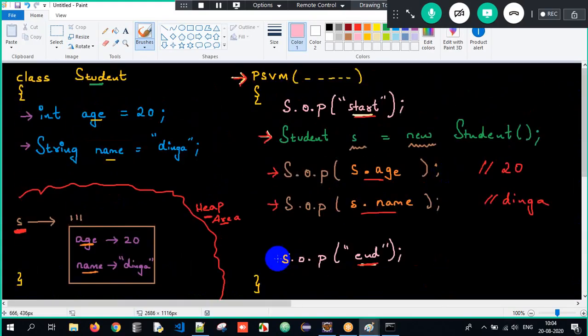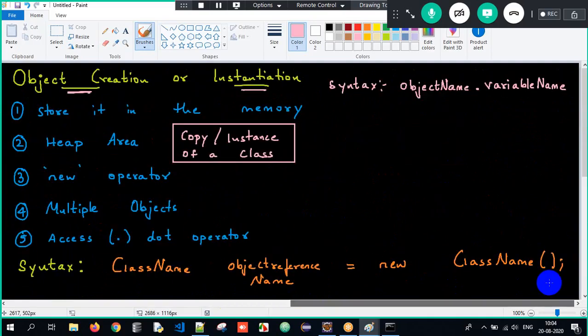After that, there is something called object creation. Why? If there are non-static properties in my class, I have to store them within the memory. How? With the help of object creation. So what is an object in this scenario? An object is a copy or an instance of a class. Why do we create an object? To store all the non-static properties in the memory. Which operator is responsible? New. And where does the object get created?